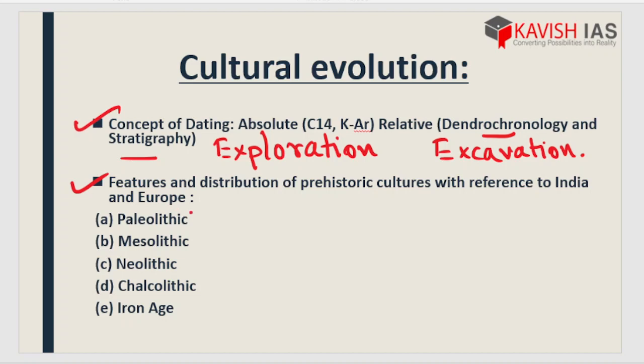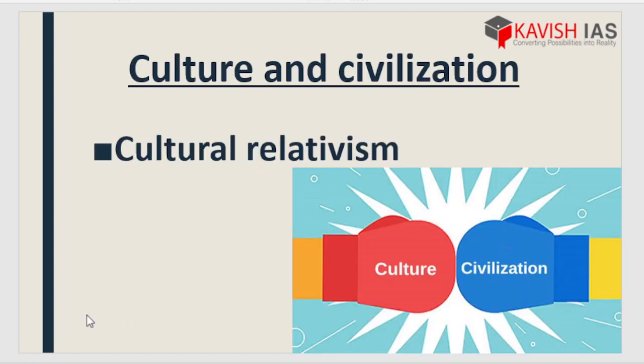So here we have the features and distribution of prehistoric cultures with reference to India and Europe, under which we have these 5 major ages: Paleolithic, Mesolithic, Neolithic, Chalcolithic and Iron Age. Now we will have a detailed discussion about all these ages in some of the coming videos.